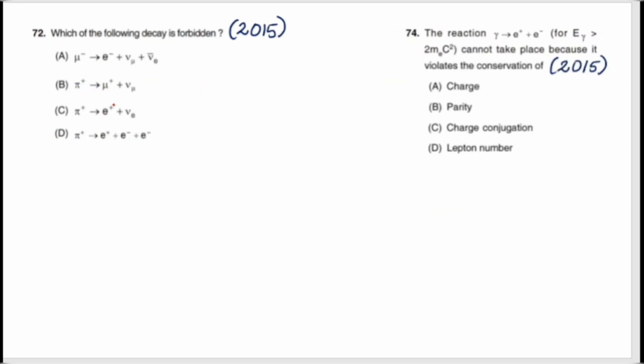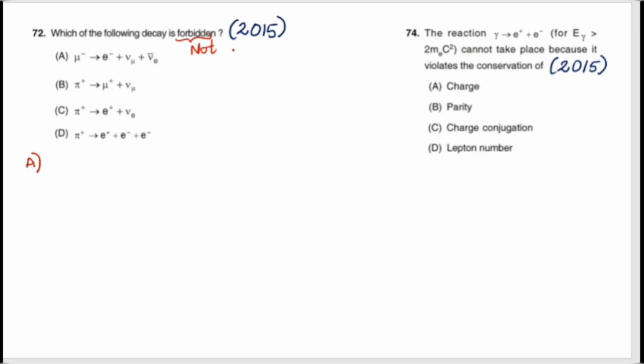The question says like this: which of the following decays is forbidden? I will explain option A in detail, how it works, then you can do the rest yourself. This question is solved by taking the help of the options. Forbidden in the sense the reaction is not allowed.